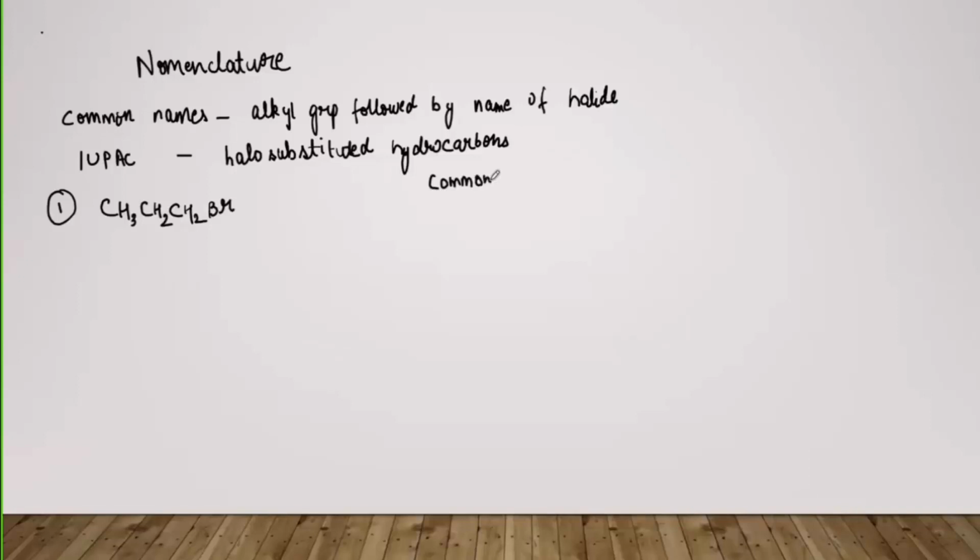So this is the common name and here I will write down the IUPAC one. So the common name of this compound is N propyl bromide.